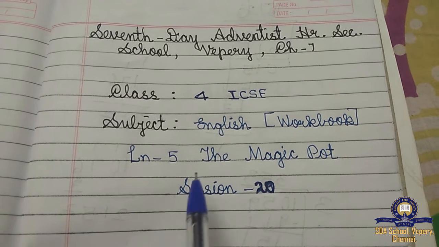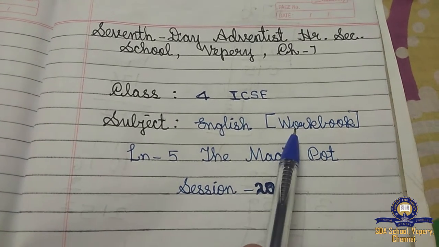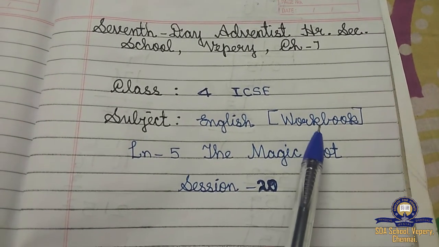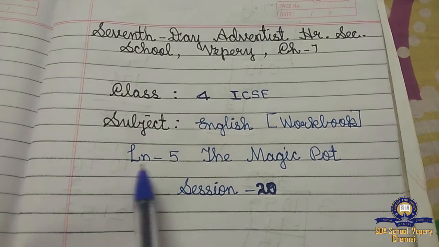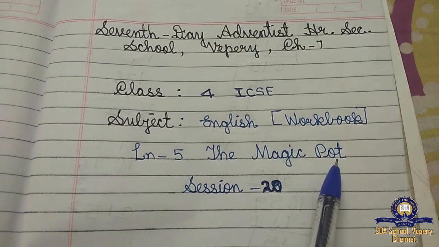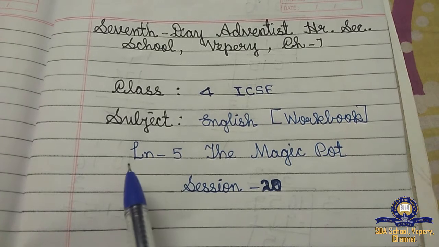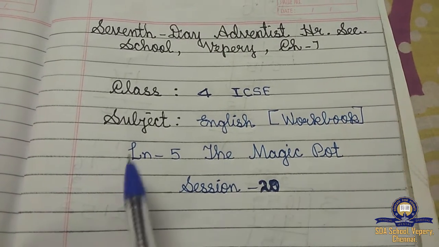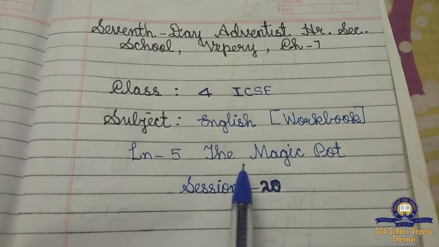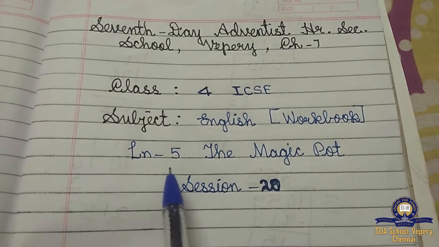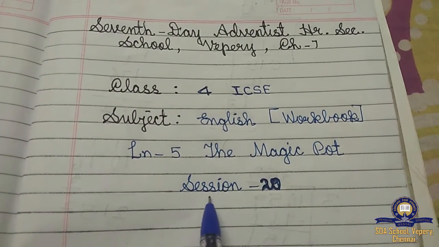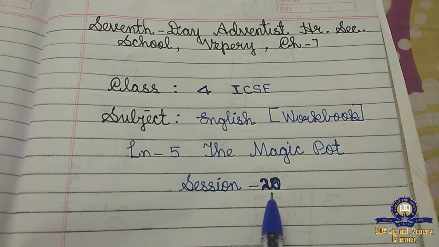Children, today we are going to learn the English workbook. Understood, children? We are going to see lesson 5, the magic part. We learned only the prose, isn't it, children? Poetry we did, prose we learned, and the workbook we didn't write. So today we are going to learn lesson 5, the magic part, and this is session 20. Okay children, we'll move on to this.